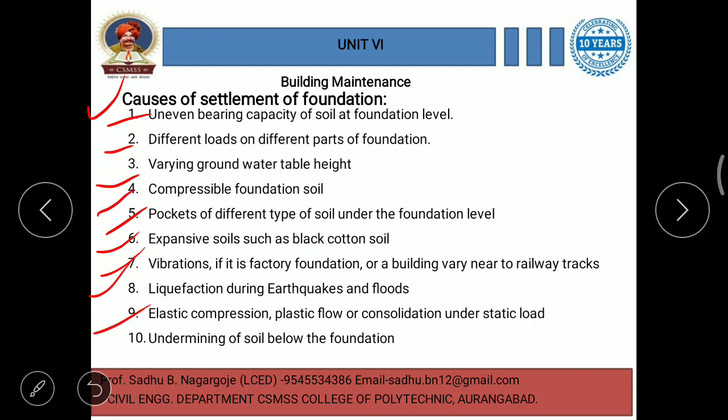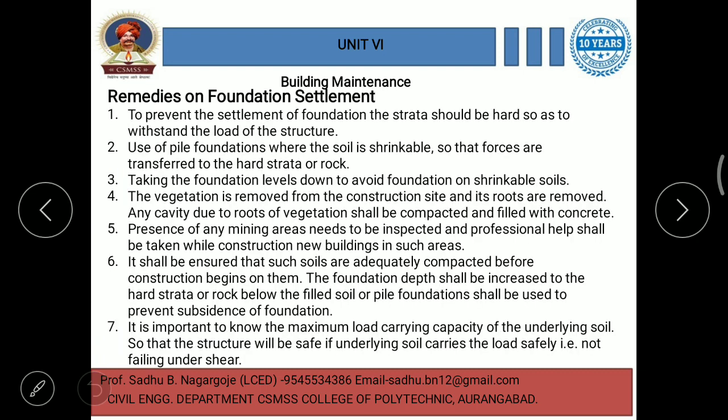Then elastic compression, plastic flow or consolidation under static load are some basic causes of foundation settlement. Then undermining of soil below the foundation. These are some causes of settlement of foundation.